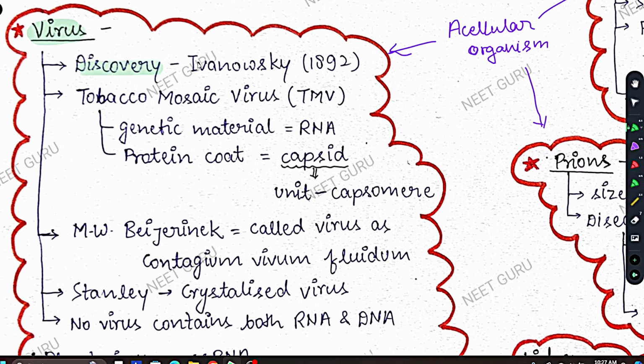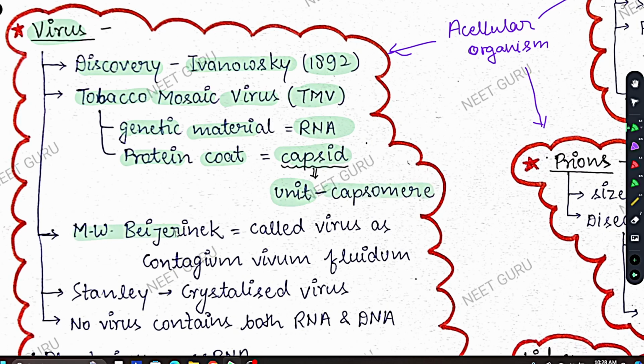Discovery: Dmitri Ivanovsky was a scientist. In 1892, he discovered virus, and he discovered tobacco mosaic virus. I think he was studying tobacco, in which he found tobacco mosaic virus, TMV in short form. The genetic material of this virus is RNA, and it has a protein coat called capsid. Capsid is a coat made up of many units called capsomeres.